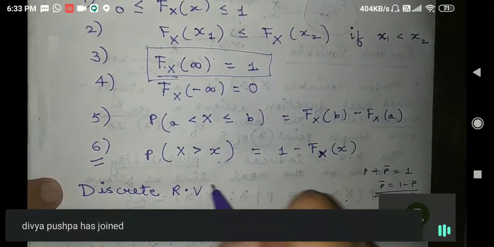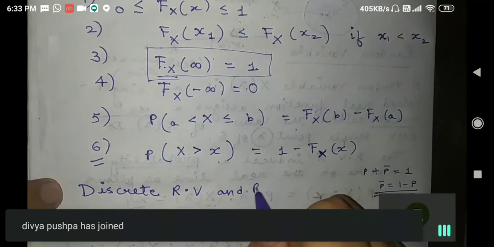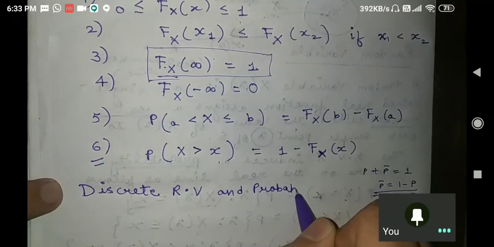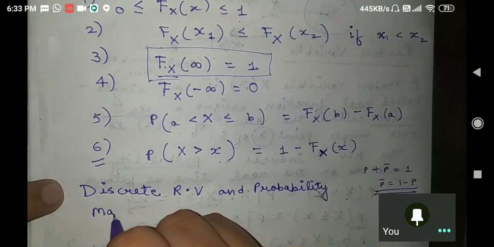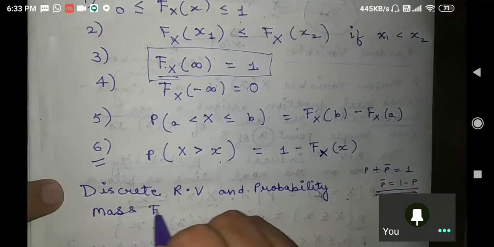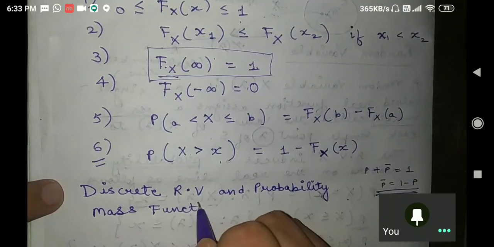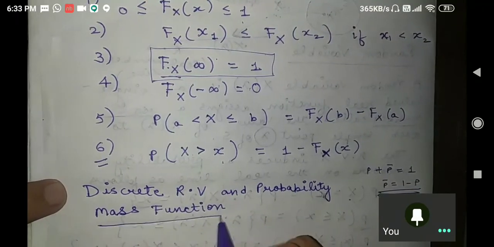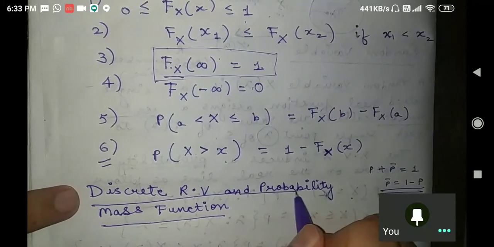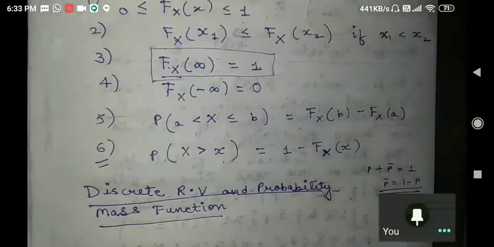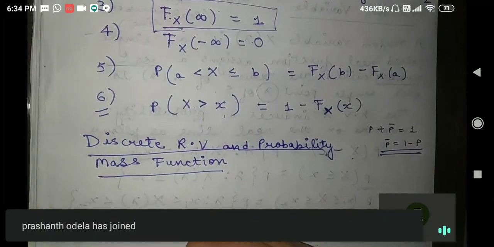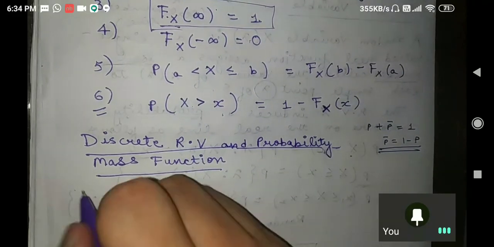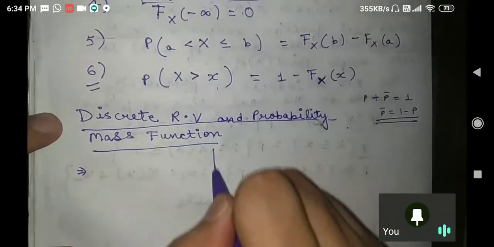Discrete random variable and probability mass function. Now let us understand what discrete random variables are. Let us draw how the graph can look.